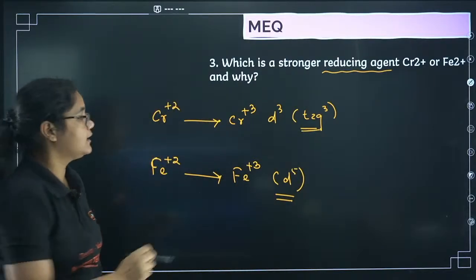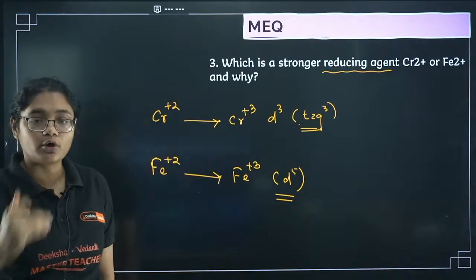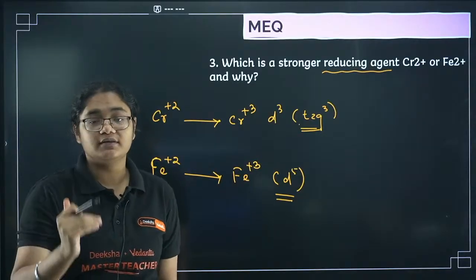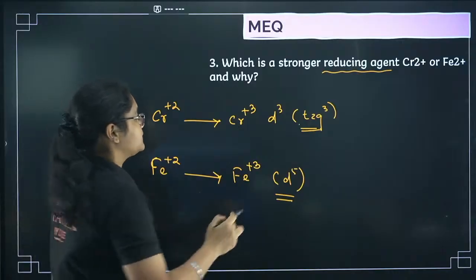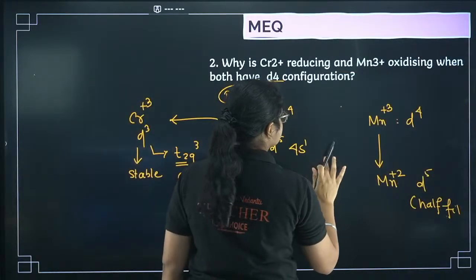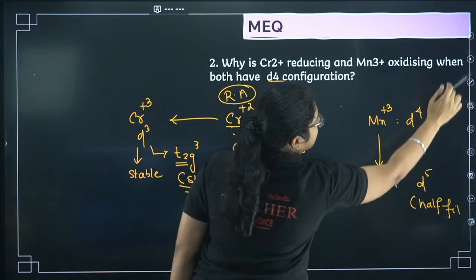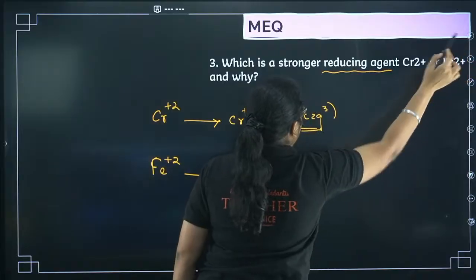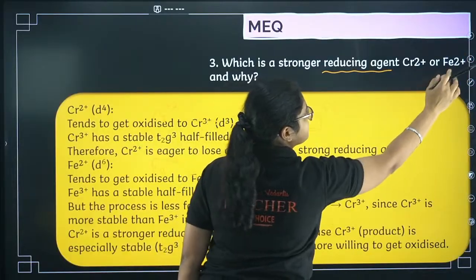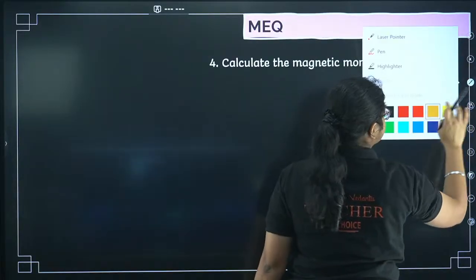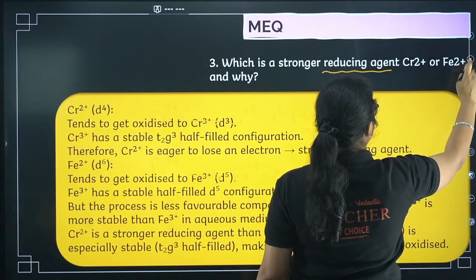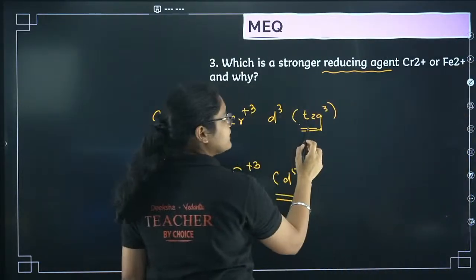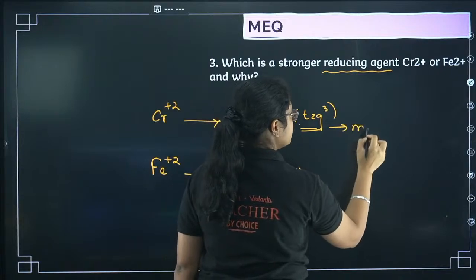You should remember that in the d orbital splitting, t2g3 energy is lower than the d orbitals, right? So this is having less energy, or it is more stable.